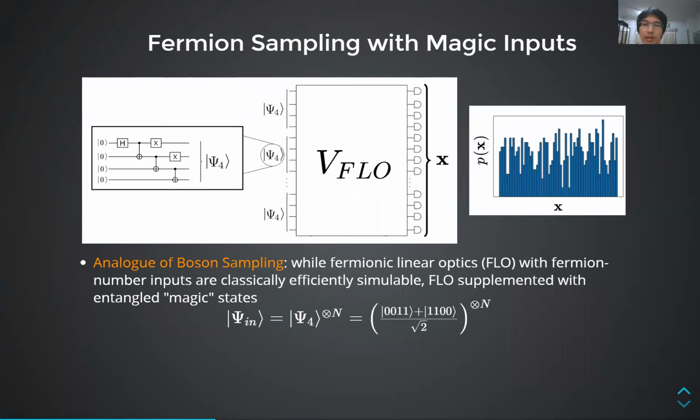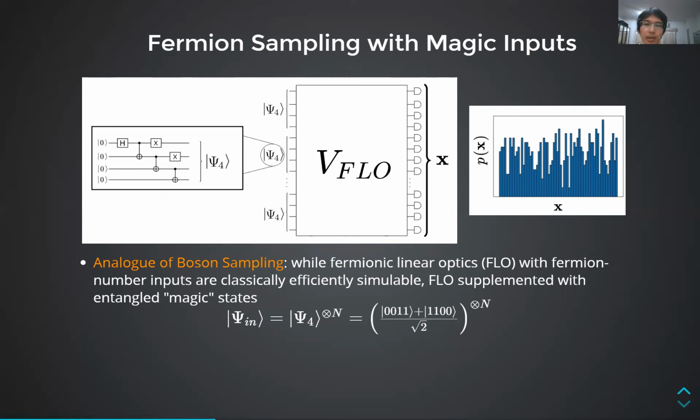In this work, instead, we propose a quantum advantage scheme using fermion sampling with magic input states. This is an analog of boson sampling, but more suitable to circuits. The two main differences between this and random circuit sampling are that, one, the quantum circuits are restricted to the so-called fermionic linear optical gates, from now on abbreviated FLO gates.